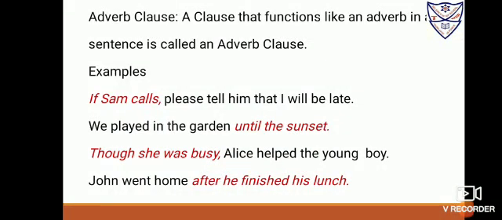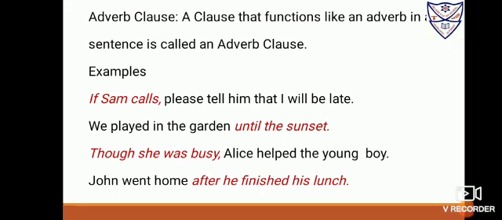Okay, children. So we'll now continue with the adverb clause because in the previous session we have seen the adjective clause. An adjective clause is a clause that works as an adjective and modifies the noun or the pronoun. Similarly, an adverb clause is a clause that works like an adverb. It modifies another adverb, it modifies the verb, it modifies an adjective. So it works like an adverb, and so it is called an adverb clause.